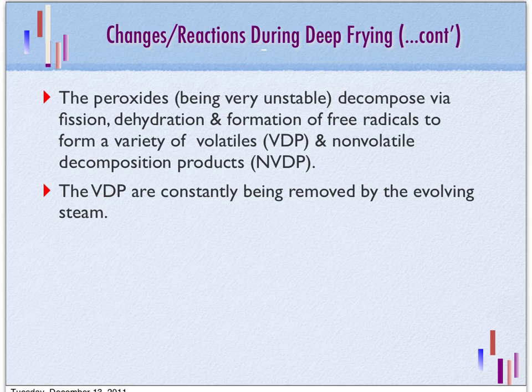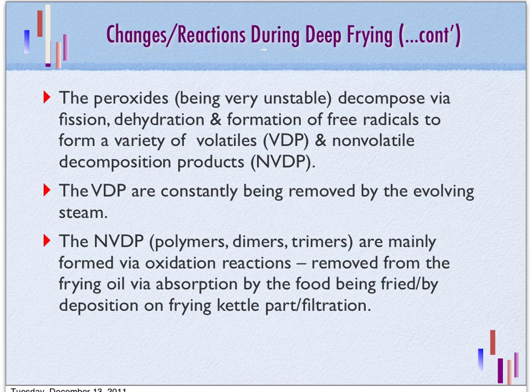The VDP are volatile molecules, so they are easily removed by the evolving steam in the hot oil. On the other hand, the NVDP are bigger polymers, maybe dimers and trimers, and they are not volatile, so they are not easily removed from the oil. Instead, they will be removed from the oil by absorption into the food being fried, or they will be deposited on the frying kettle, and this can be removed partly by using filtration.